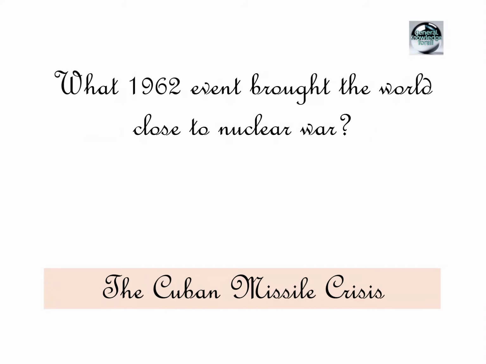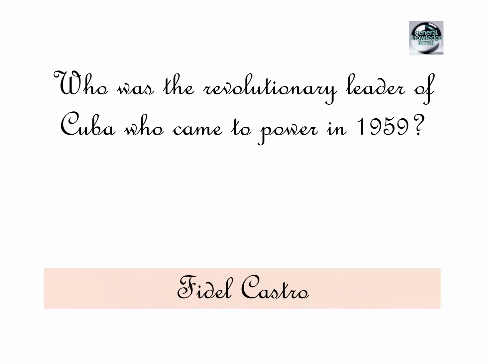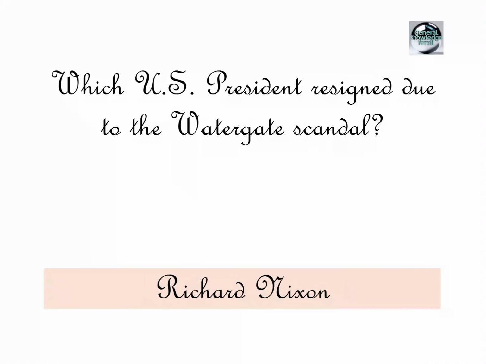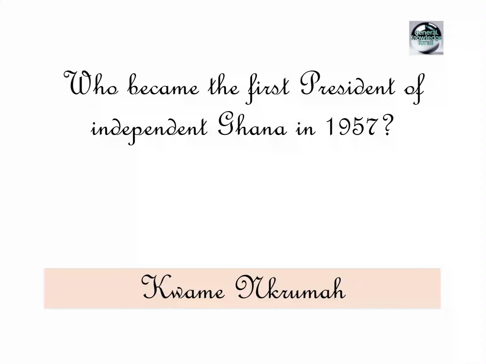What 1962 event brought the world close to nuclear war? The Cuban Missile Crisis. Who was the revolutionary leader of Cuba who came to power in 1959? Fidel Castro. When did the Vietnam War officially end? In the year 1975. Which US president resigned due to the Watergate scandal? Richard Nixon.